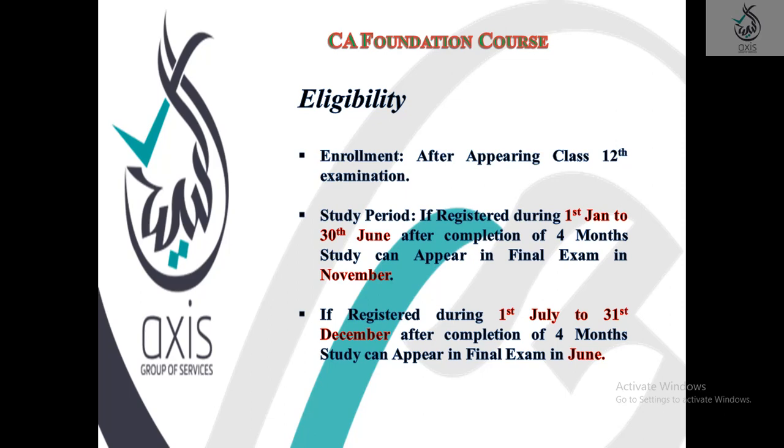If you register between July to December, you can appear in the month of June. So there is a criteria for the registration dates, and a particular period is given. Why? Because the minimum study period required is 4 months. If you register between these dates, you can appear in the following examination.